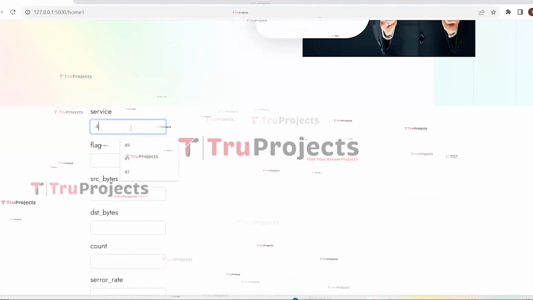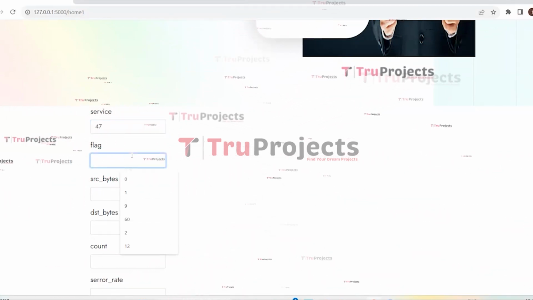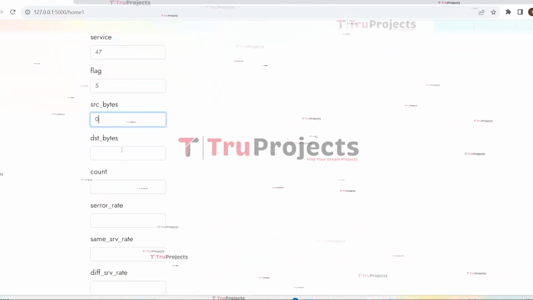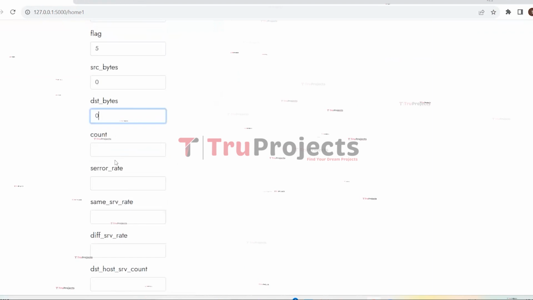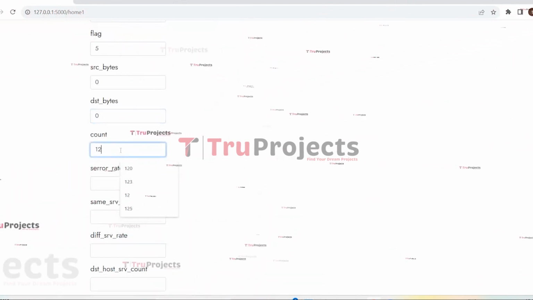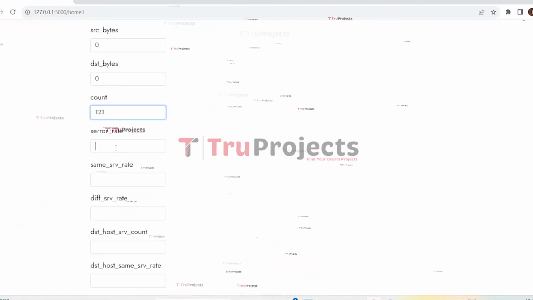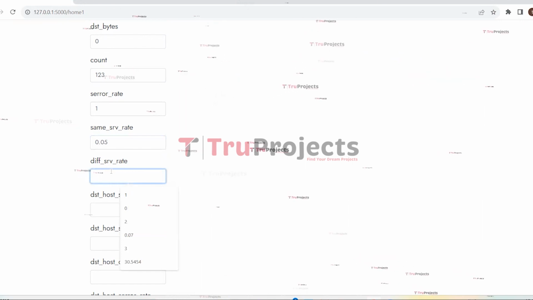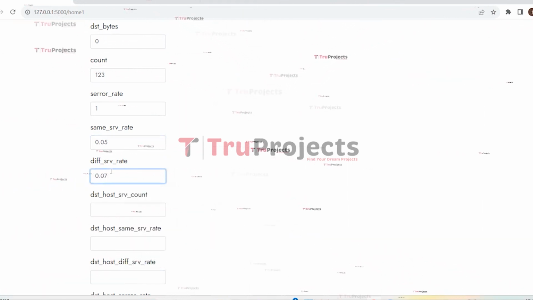Here we will give the service state, which is 47, flag value as 5, source bytes as 0, destination bytes as 0, count as 123, and the server error rate is 1, and this as 0.05. Here we will give 0.07.